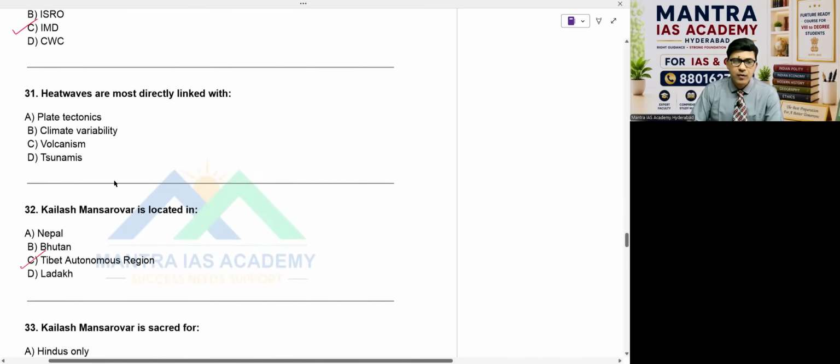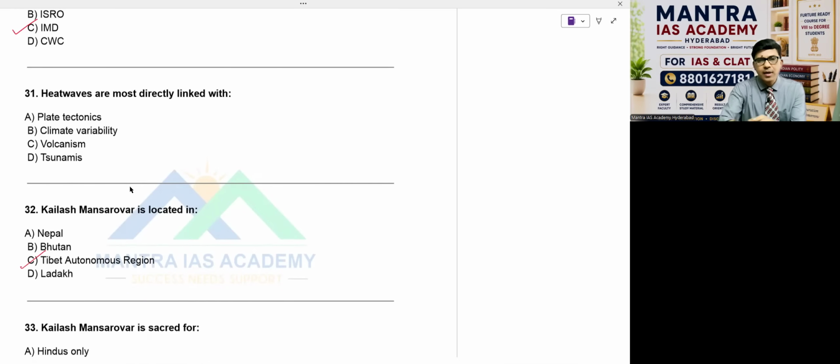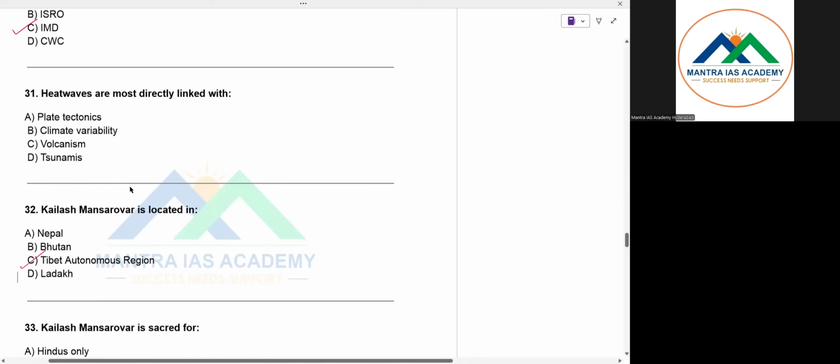Now, come to the point of question number 31, beta. Heat waves are most directly linked with, option A. In this case, also a very important point is, just a second, I'll switch on this, because the batteries are draining. Now question number 31, observe this point, please. Heat waves are most directly linked with climate variability, option B, my dear.